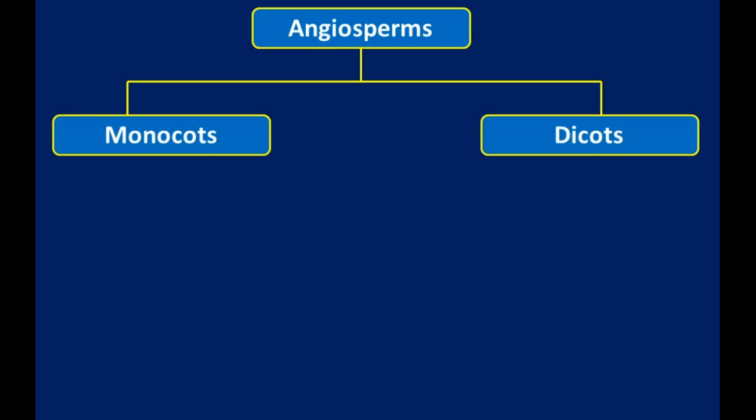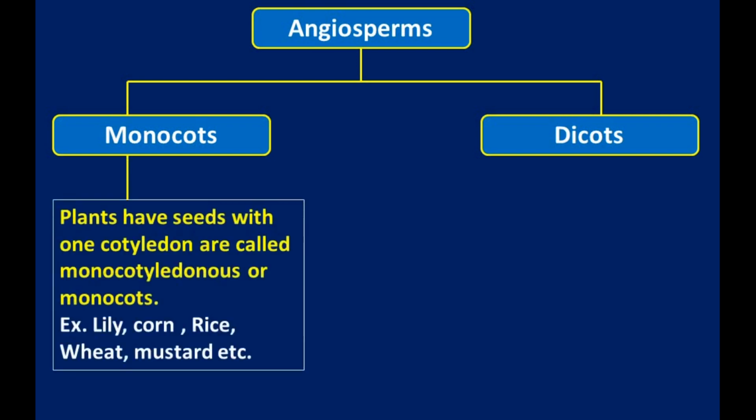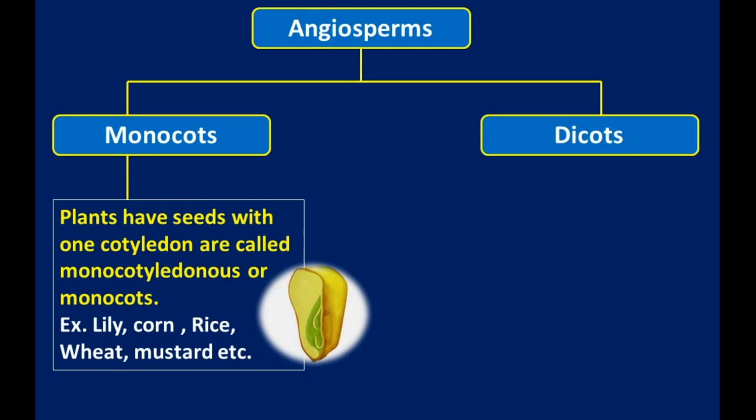What is meant by monocots? Plants that have seeds with one cotyledon are called monocotyledonous plants or monocots. Examples of monocots are lily, corn, rice, wheat, mustard. Monocot means they have only one cotyledon. Dicot means they have two cotyledons. See this picture? This seed has only one cotyledon.